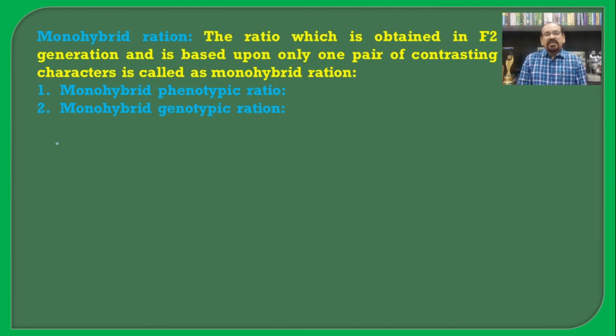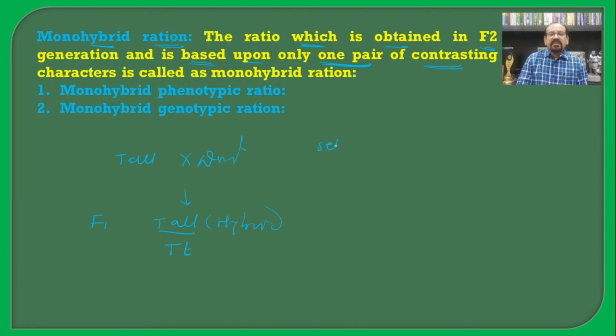Then in addition to this, we will see the monohybrid ratio. What is the definition of the monohybrid ratio? It is the ratio obtained in the F2 generation based upon only one pair of contrasting characters. Earlier we crossed the tall plant with the dwarf one, which gave the F1 generation, a hybrid tall plant having the genotype capital T small t.